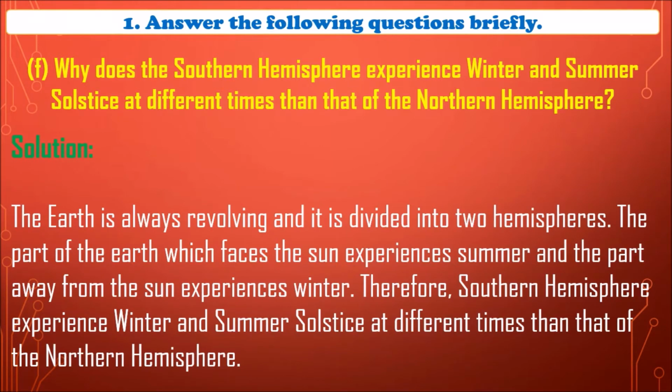Why does the southern hemisphere experience winter and summer solstice at different times than that of the northern hemisphere? The Earth is always revolving and it is divided into two hemispheres. The part of the Earth which faces the Sun experiences summer and the part away from the Sun experiences winter. Therefore, the southern hemisphere experiences winter and summer solstice at different times than that of the northern hemisphere.